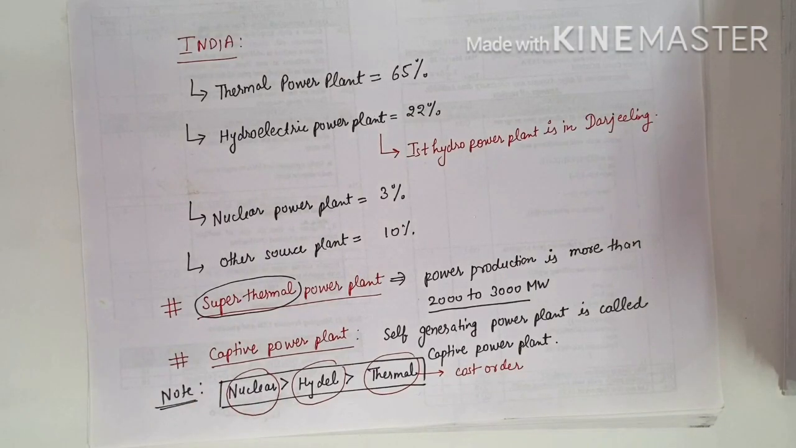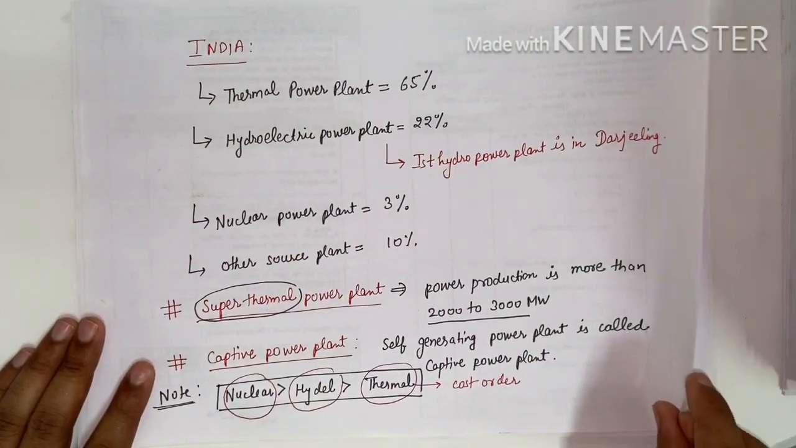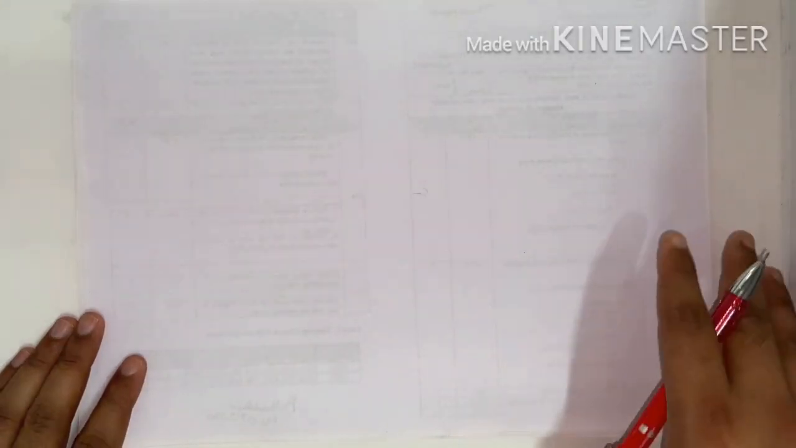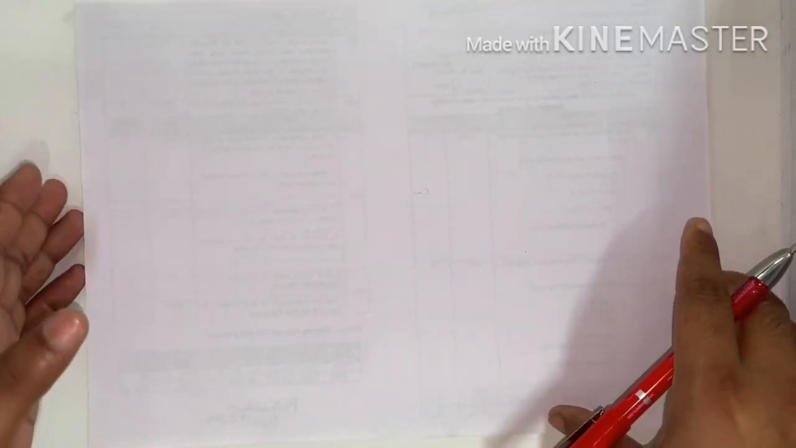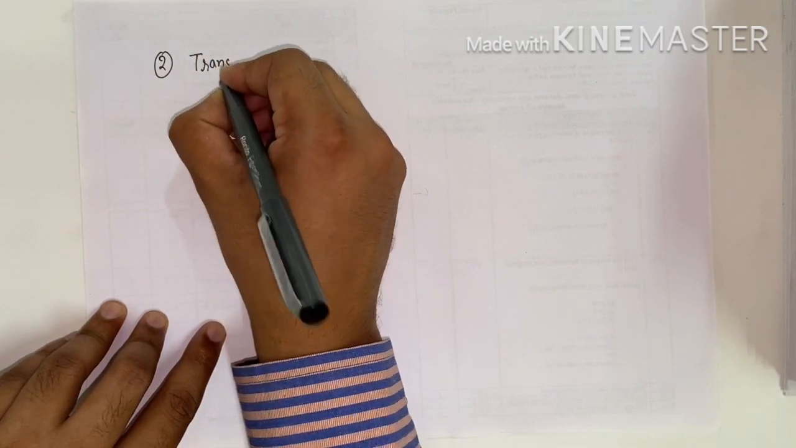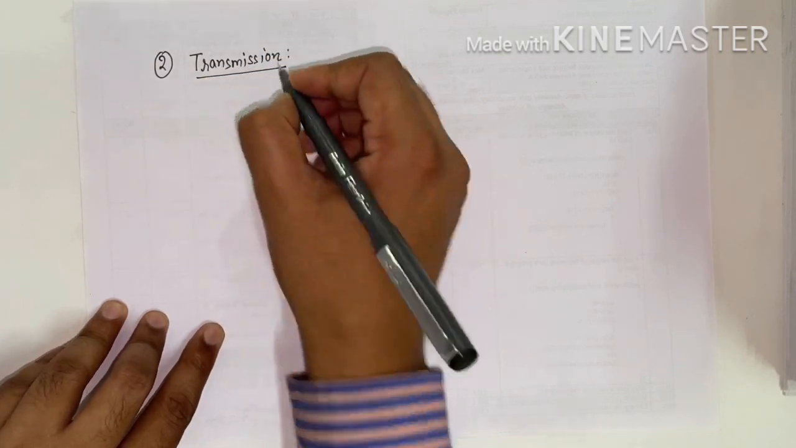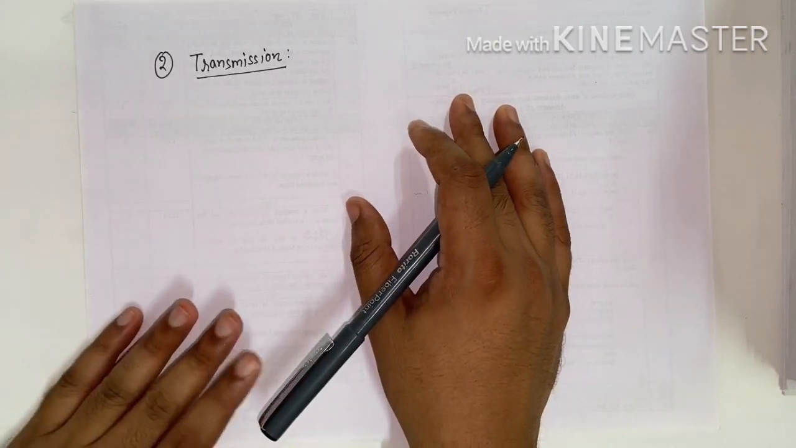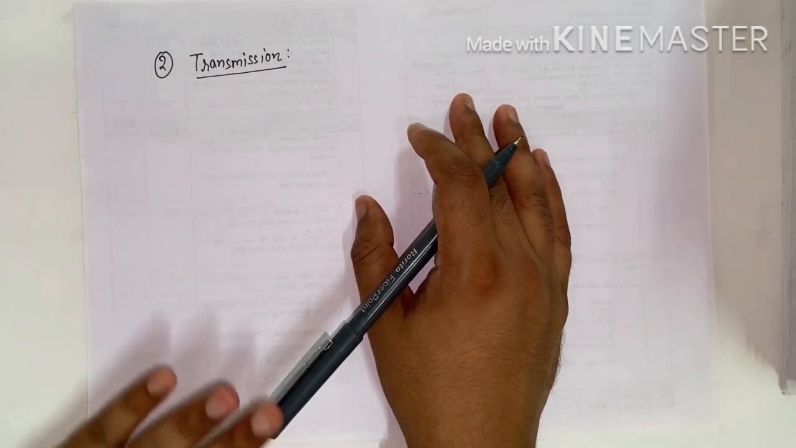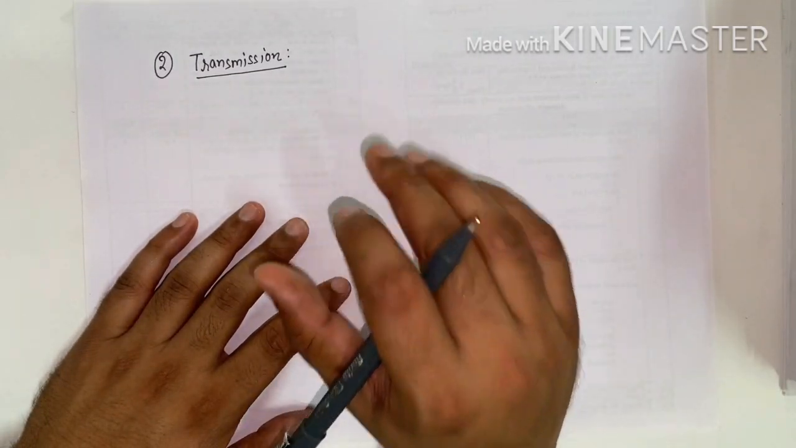So this is about the India generation part. Now we have moved to the second part, that is the transmission part. By transmission we will see, what do you mean by transmission? Now we have generated electrical energy with the help of a synchronous generator at the generating point. Now we want this electrical energy at the consumer end or the receiving end.